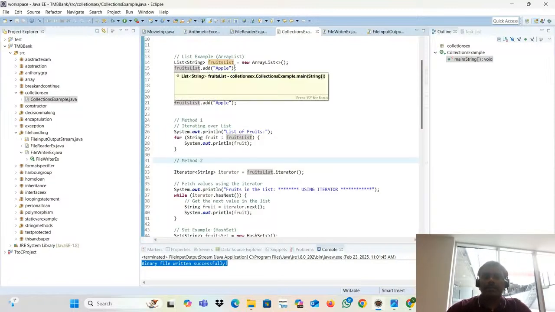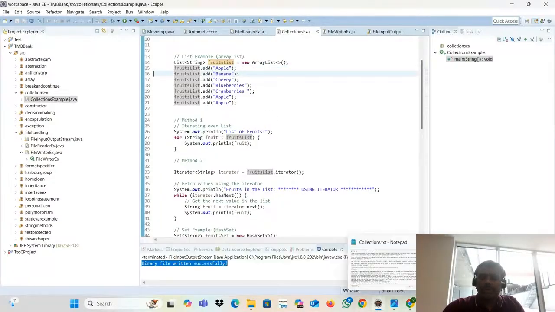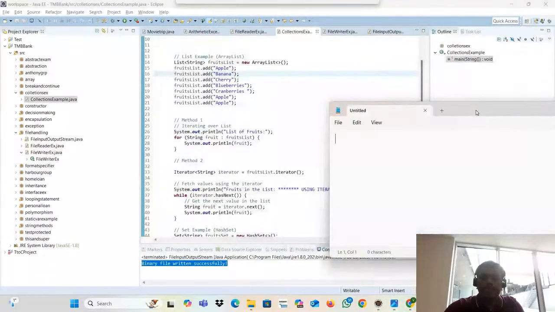The fruit list contains apple, banana, cherry, blueberry, cranberry, apple. This is the collection. How to print it? My pointer will go here. It contains apple, banana, cherry, blueberry.